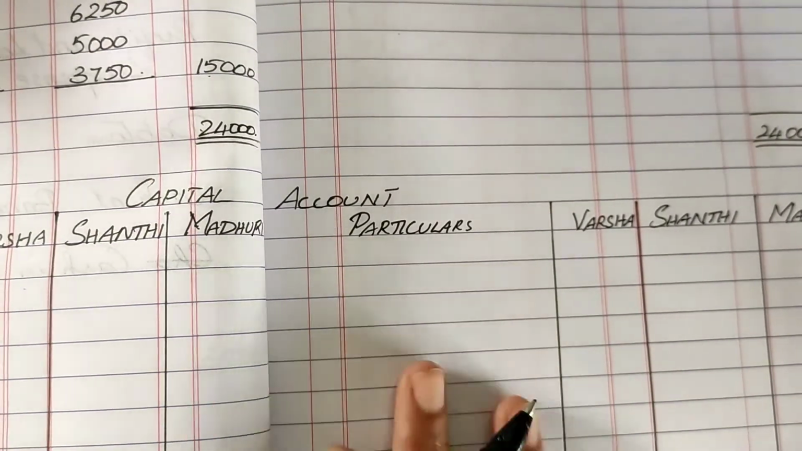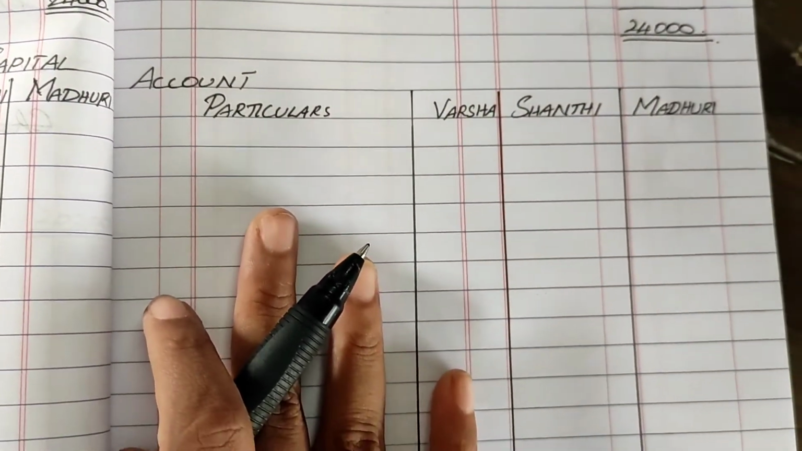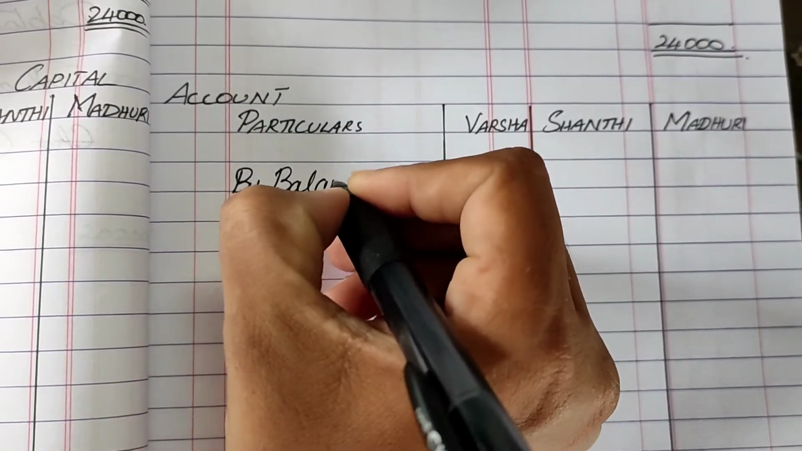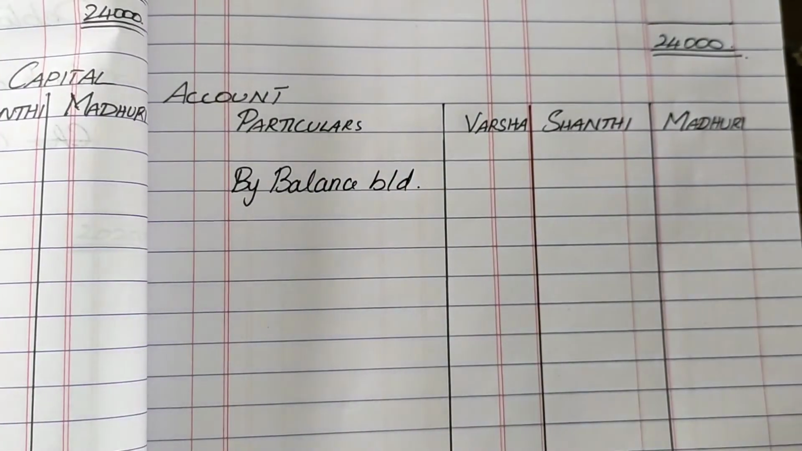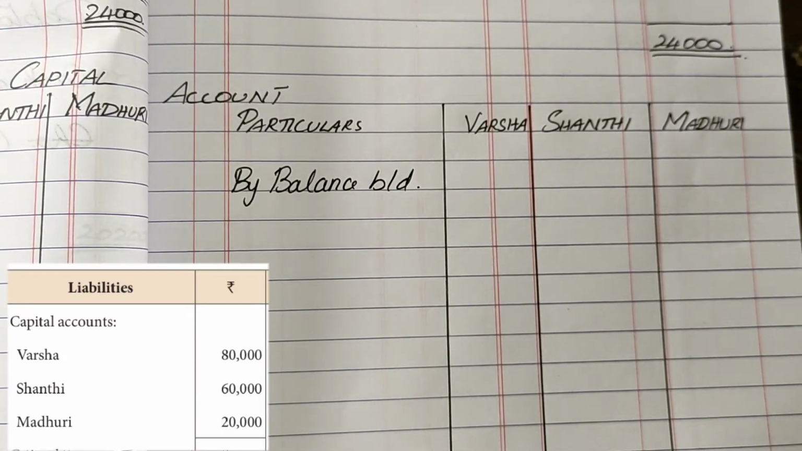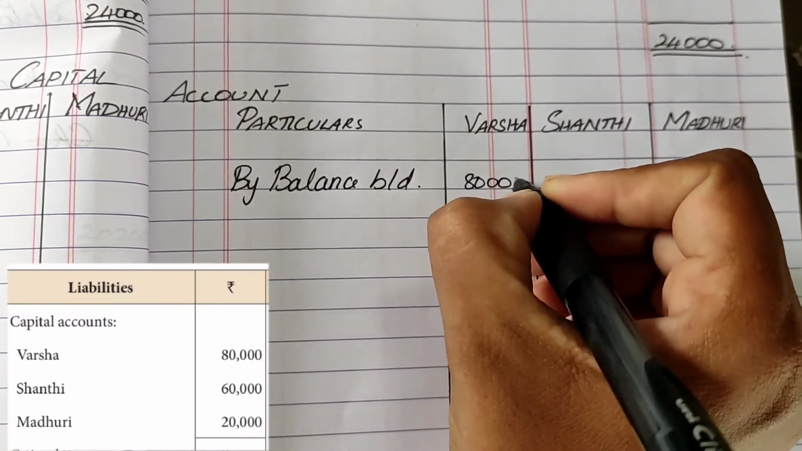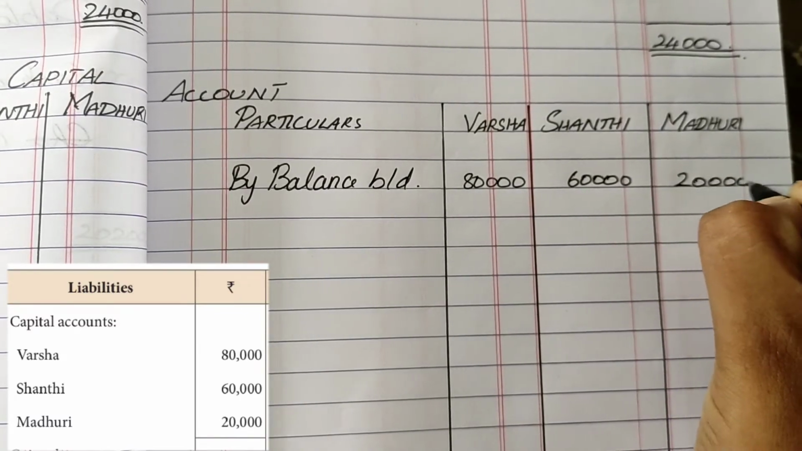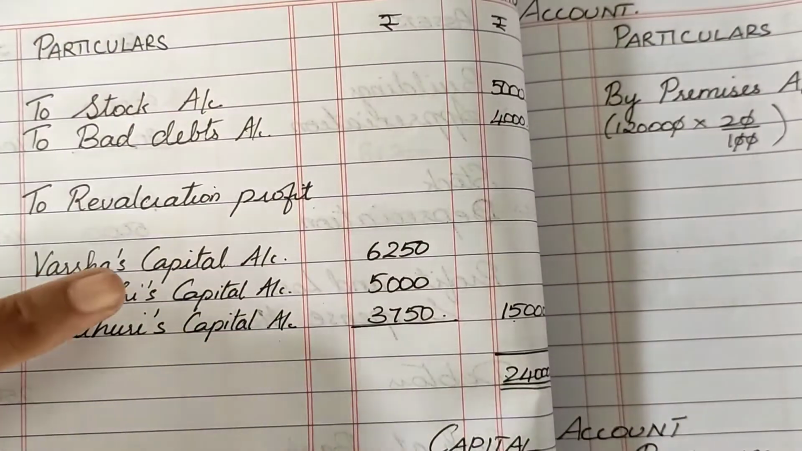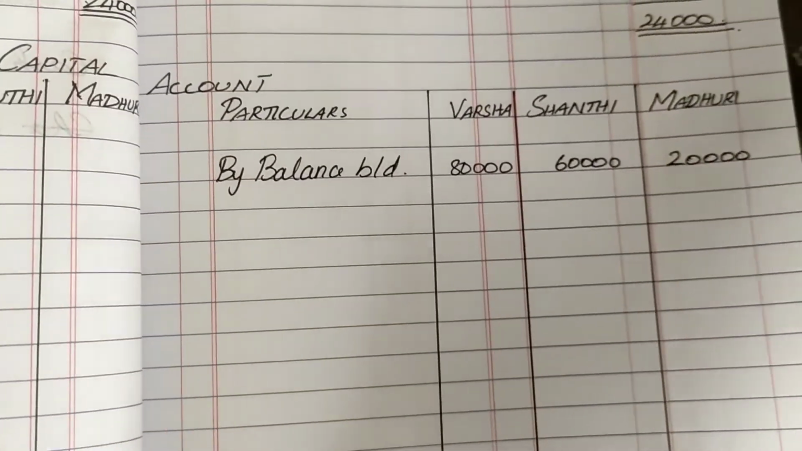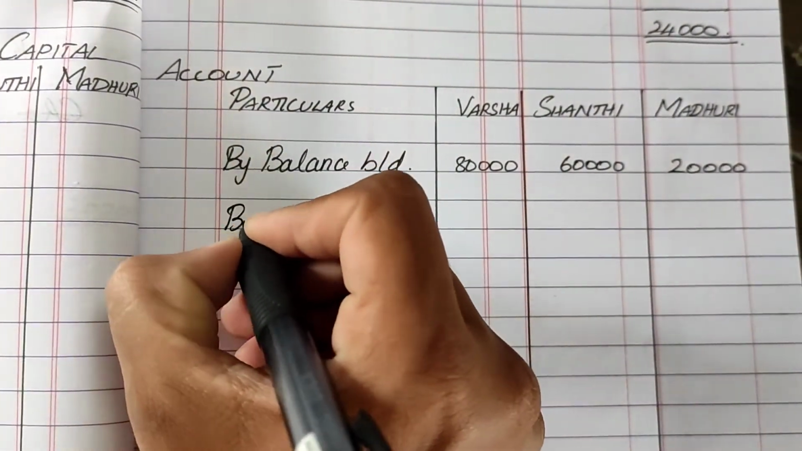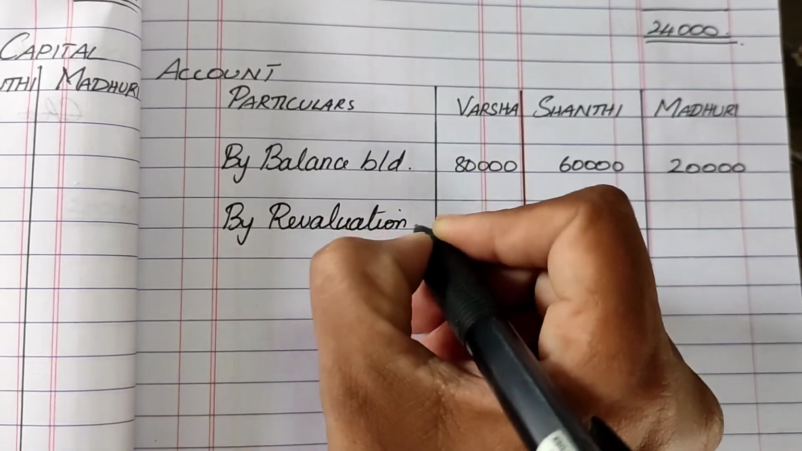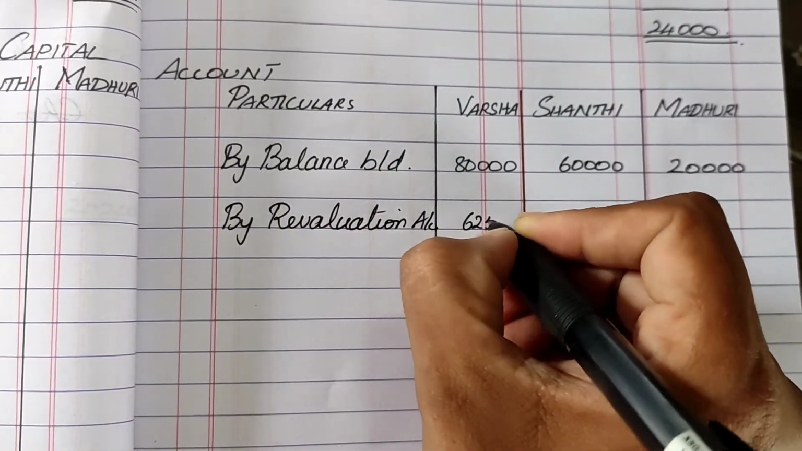Whenever we start the capital account, start with the credit side because capital account has a credit balance. So we will start with by balance brought down, which is the opening balance of the capital account, which will be on the liability side in the problem. So Varsha is 80,000, Shanti is 60,000 and Madhuri is 20,000. Next, we are going to bring the revaluation profit which we got in the revaluation account into the opposite side of the capital account. So, by revaluation account, and we've already got the split up of the revaluation profit which is going to go into that respective partner's capital column.